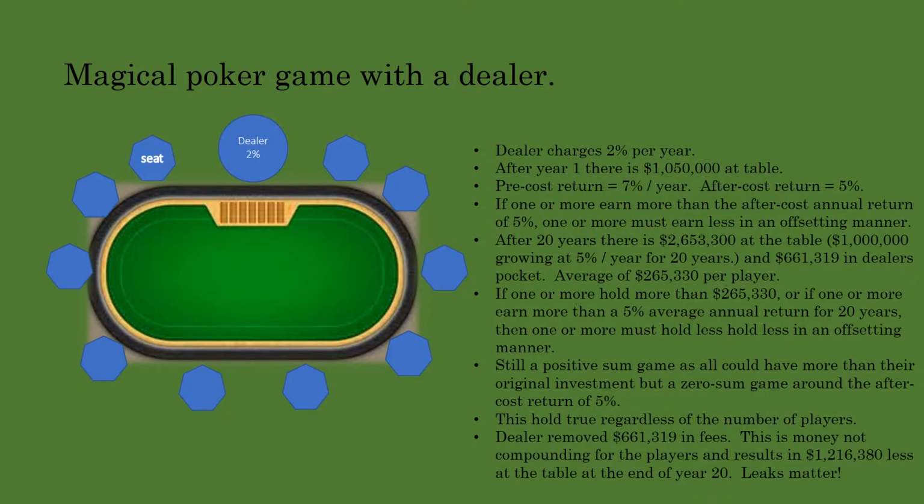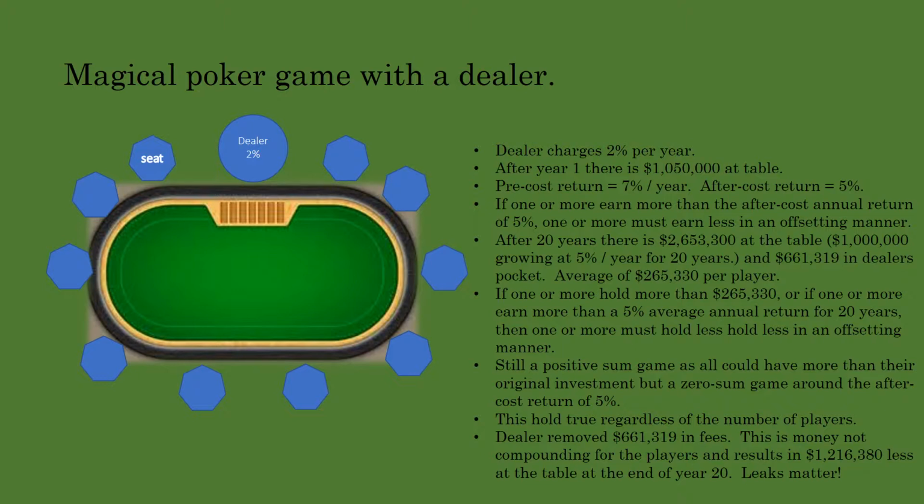Let's add a dealer to the magical poker game. At the end of year one, there will be $1,050,000 at the table. This is the magical return of 7% less cost of 2%. In arithmetic jargon, if one or more players earn more than the after-cost rate of return, which is 5% per year in this game, one or more players must earn less.